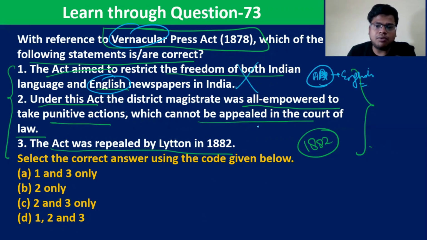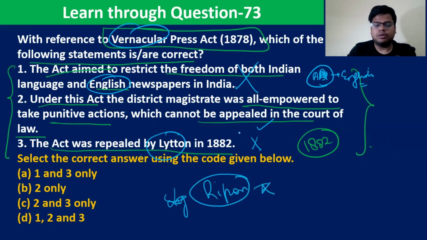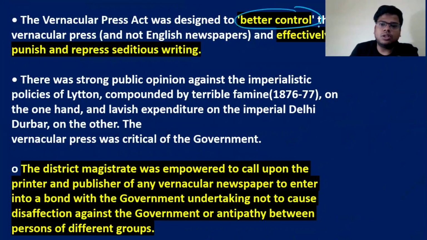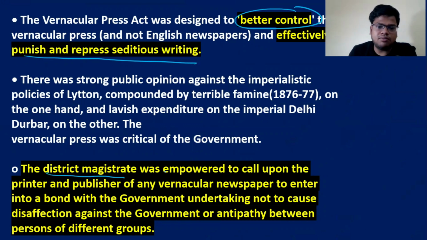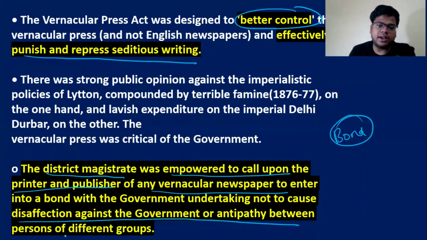Obviously, under the DM is empowered, yes, and the third statement is also wrong because it was Lytton who imposed it, and it was Ripon who repealed it later on. So Vernacular Press Act was designed for better control of the vernacular press and to effectively punish and repress seditious writing. The DM was empowered to call upon the printer and the publisher of any vernacular newspaper, and they would give a bond that you will not do anything to cause disaffection among the government and antipathy among persons of different groups. You will not do it.